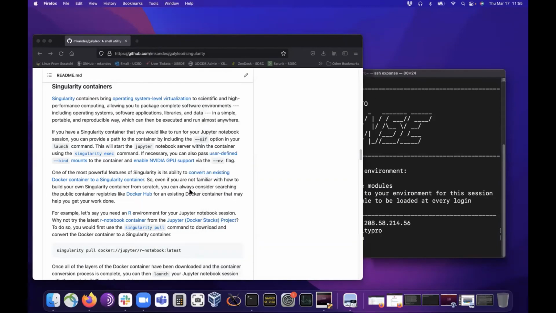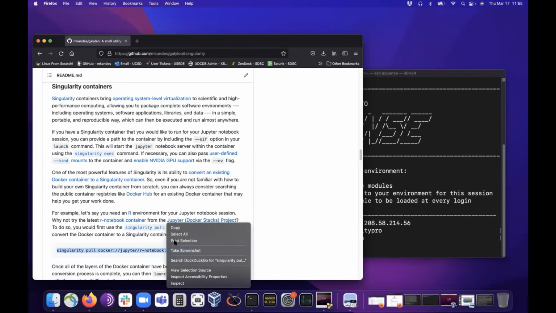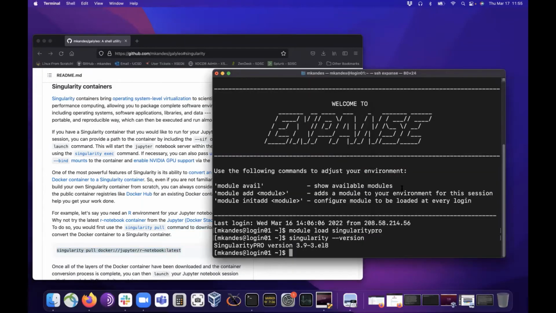And in this example here that I have, I'm downloading this R Jupyter Notebook container that the Jupyter project maintains. They have a set of containers that are pretty standard. There's probably an Anaconda one. This is just an R environment that you might want to run on Expanse with all the most popular packages, and you can just download the latest one. They have these published on Docker Hub.